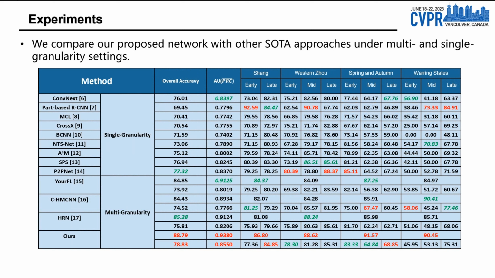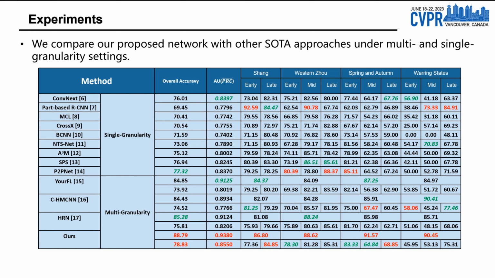To evaluate our method, we conducted comparison experiments on the proposed dataset. We compare our proposed network with other SOTA approaches under multi- and single granularity settings. Under a multi-granularity setting, we train all multi-granularity methods with two-level labels of the bronze ding dataset. Under a single granularity setting, we train all single granularity methods using fine-grained period labels of the bronze ding dataset. In addition to research related to fine-grained classification, we also compare our method with ConvNeXt, which is an extremely popular approach in traditional classification tasks.